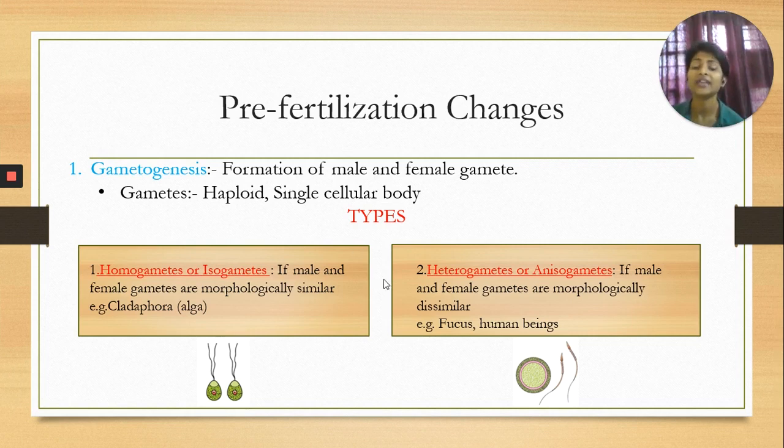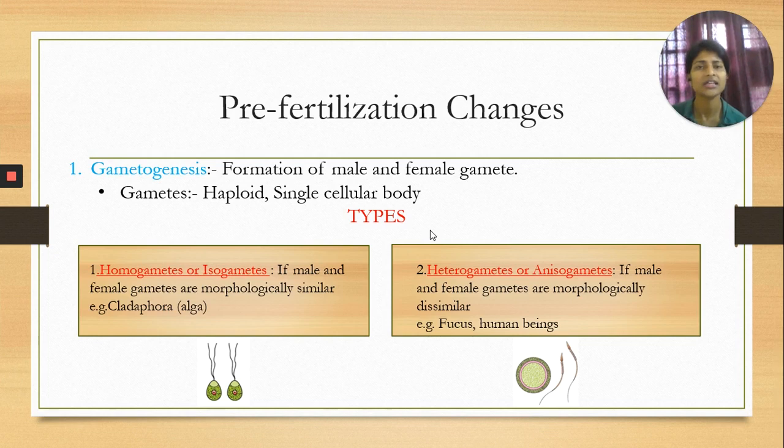You can see here with the help of this example. This example is for a specific alga, Cladophora, where the male gamete is morphologically similar to the female gamete. So those gametes are called homogametes. Another type of gametes are called heterogametes or anisogametes. Here again, hetero means dissimilar. So just like homogametes, if both the gametes are morphologically dissimilar to each other, then that type of gametes are called heterogametes or anisogametes. For example, human beings as well as ficus.